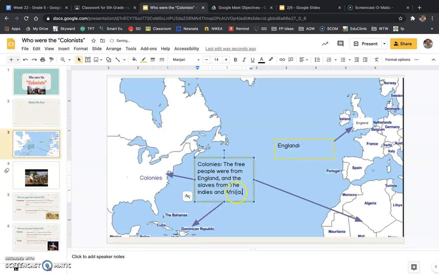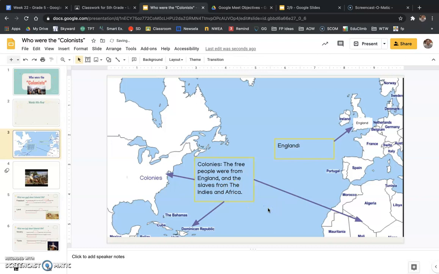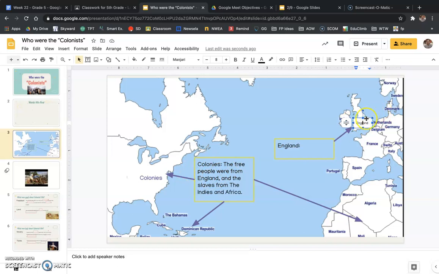So the people that lived in the colonies, we had free people that were colonists, we would call them. They were here in the colonies. They were people that used to live over here in England. Here's England across the ocean. That is where the King and Queen of England live. They used to be from there, and then they settled in the colonies.